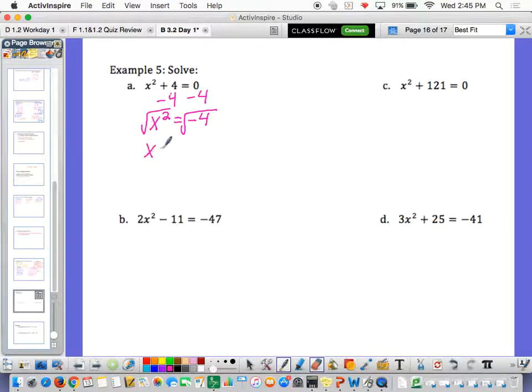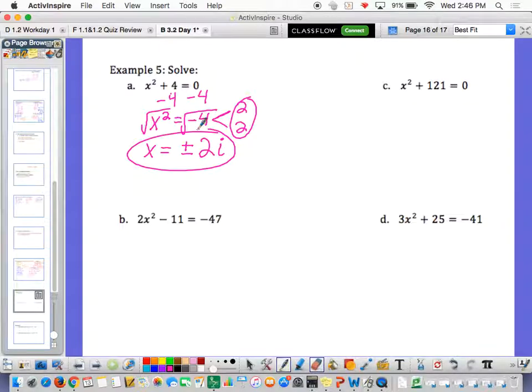So x is equal to, remember, anytime you take the square root of something, you do plus or minus. 4 breaks down into 2 and 2, so that's a pair. So 2, and then you're left with a negative underneath the square root, which just comes out as i. So x is now equal to plus or minus 2i. So from now on, you can no longer write no real solution. You must break it down and use complex numbers. Okay? Great.